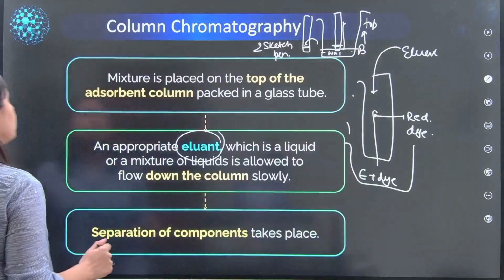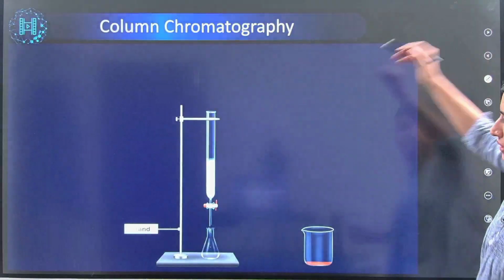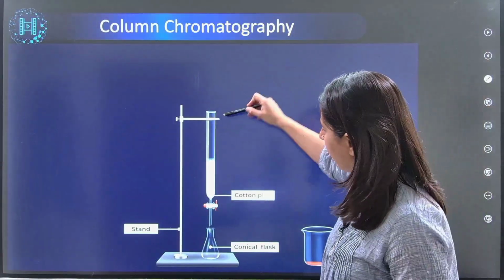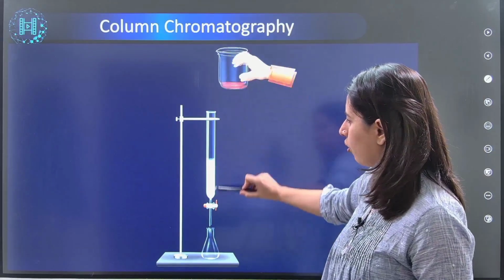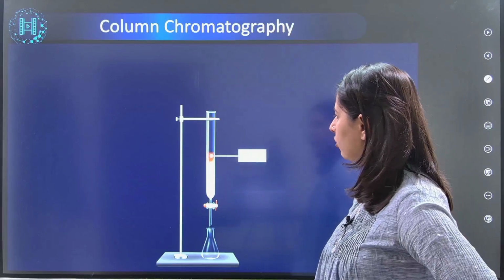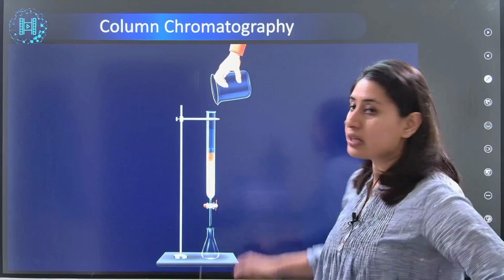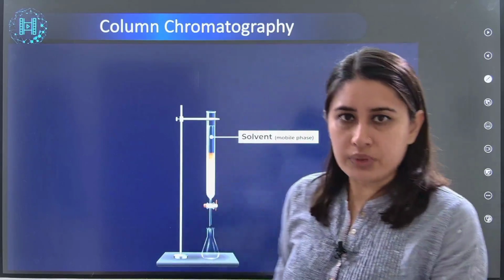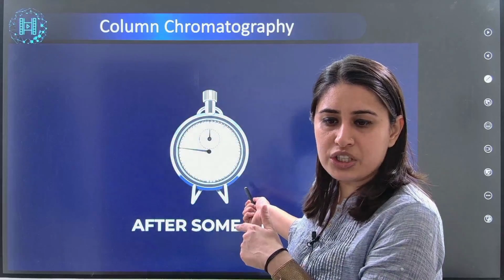But here the column chromatography is top to bottom. Please observe, this is different from what we did. This is top to bottom. Whatever we have to separate, we take silica gel in this whole, this is like a burette kind of a thing, column chromatography. We are taking a mixture here, it will go down. So the colors, the rate of the adsorption, if asked in such a setup, guys, it will change.